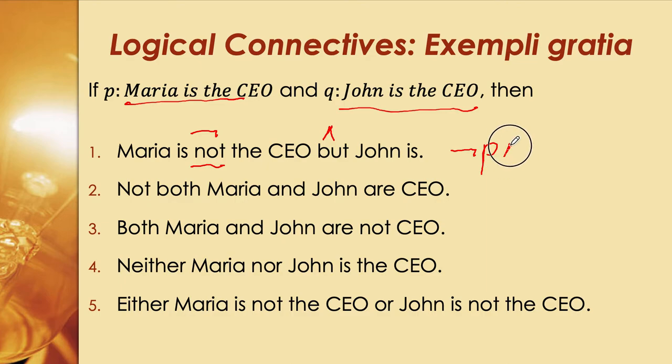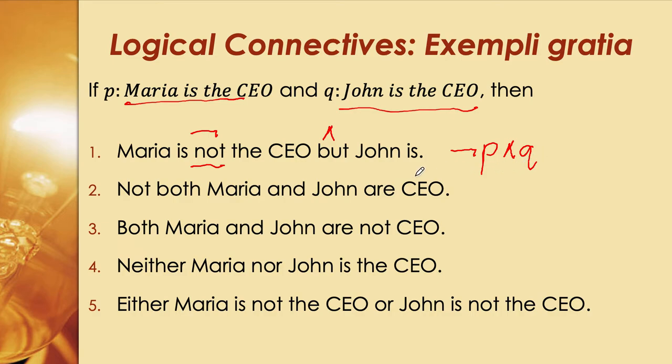So not P and Q. Again, Maria is not the CEO, but John is. The context is John is the CEO. We don't necessarily have to write literally the whole sentence; we just need the context or idea of where the statement is coming from. So we're saying Maria is not the CEO, not P, but John is the CEO.